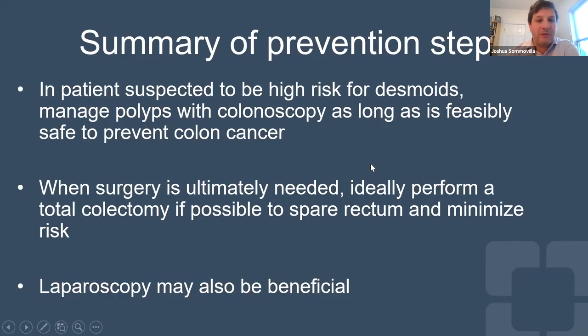So keeping up on their polyps with colonoscopy and really delaying surgery by removing polyps with colonoscopy for as long as feasibly safe to prevent colon cancer. Because even if we do a less risky surgery for desmoid formation, it's still a higher risk than no surgery. But in these people, when surgery is ultimately needed, if it's possible to keep the rectum in place without creating too high of a risk for rectal cancer, to do a total colectomy with an ileorectal anastomosis rather than a proctocolectomy with a J pouch.